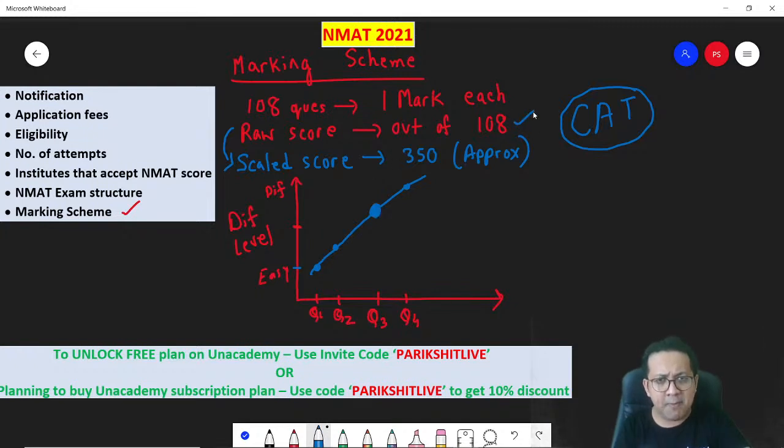Remember, your raw marks are converted to a scale marks. What they say is normalization. So if you attempt a difficult question and get it correct, in the normalization process, your score will increase. On the contrary, let's think about it.